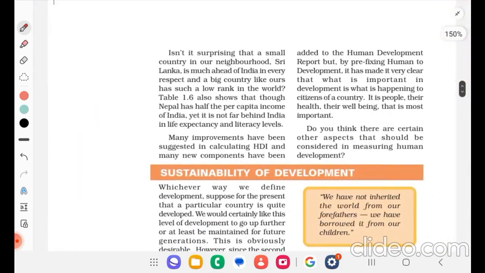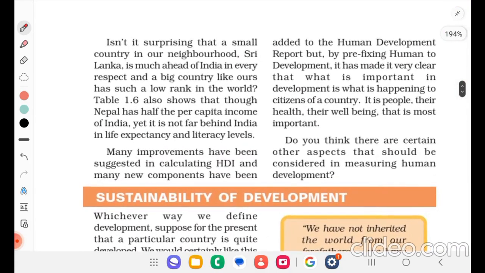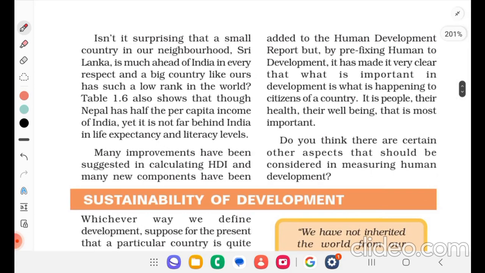Isn't it surprising that a small country in our neighborhood, Sri Lanka, is much ahead of India in every respect, and a big country like ours has such a low rank in the world? The table also shows that though Nepal has half the per capita income of India, yet it is not far behind India in life expectancy and literacy levels.